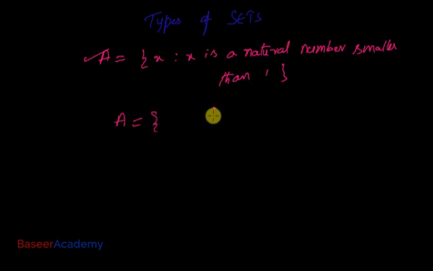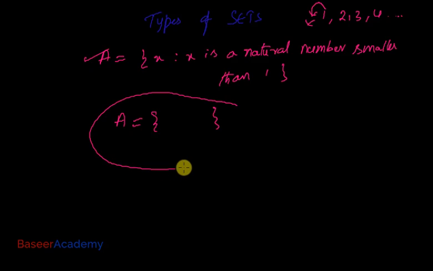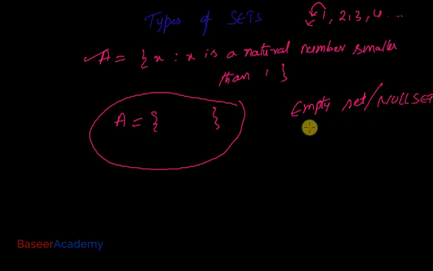So what can you tell me about the elements in set A? X is a natural number smaller than 1. Natural numbers start from 1, right? 1, 2, 3, 4, and so on. Is there any natural number which is less than 1? No, there is no natural number less than 1. So this set will be empty. It will not contain any elements. Such a set is known as an empty set. A set which does not contain any elements in it is known as an empty set. It is also called a null set, N-U-L-L, or it is also known as a void set.